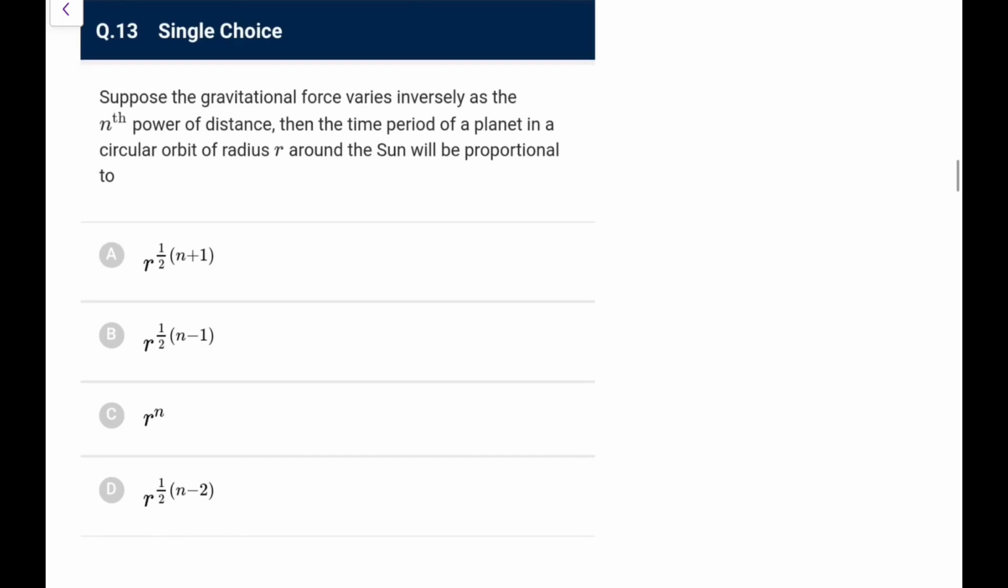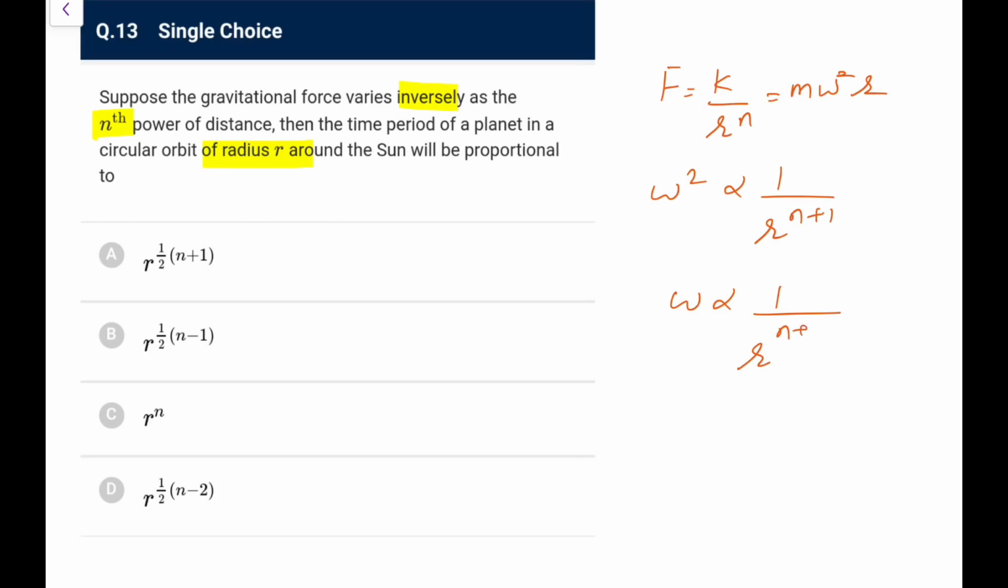Next. Suppose the gravity varies as nth power inverse of distance; the time period of the planet in circular orbit of radius r about the sun is. Again, it's a very standard question. You know it is r to the power n plus 1 by 2. How you do this? Let's say force becomes k upon r to the power n. That becomes m omega square r. So omega square is 1 upon r to the power n plus 1, or omega is proportional to 1 upon r to the power n plus 1 by 2. T is inverse to omega, so proportional to r to the power n plus 1 by 2. So go by option A.